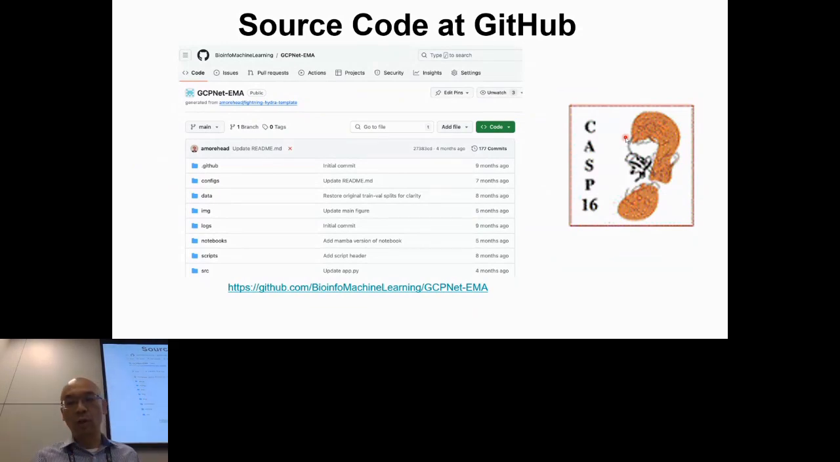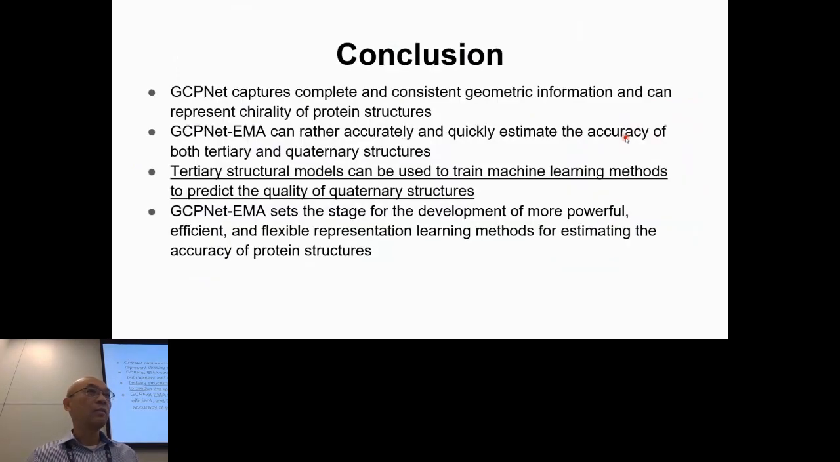I believe this is still a wide open field. Here's a quick conclusion. We developed a method that can capture geometric information to rather accurately estimate the accuracy of protein structure models. Particularly, a very good finding is that tertiary structure models can be used to train AI methods to predict the quality of quaternary structure models. So that solves a big problem of lacking data traditionally. I think I should stop here.